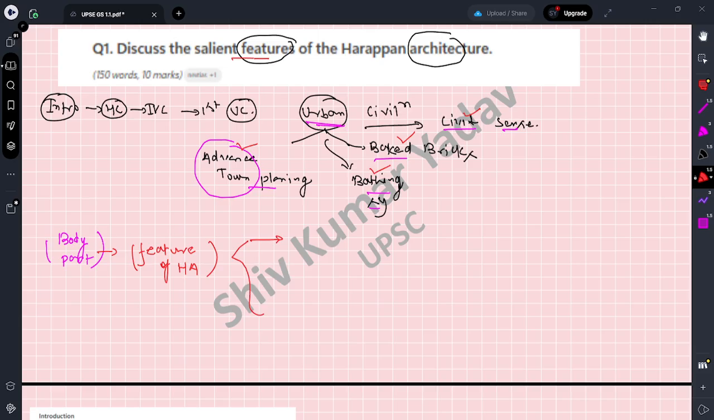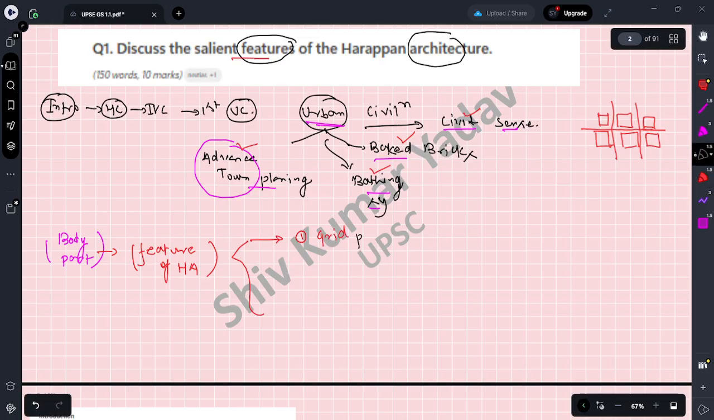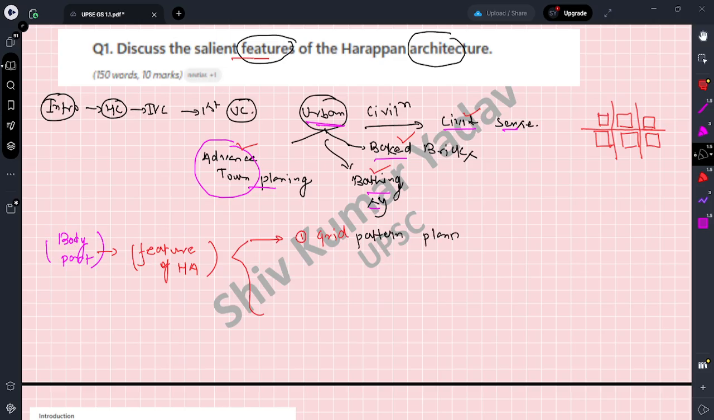The first one is grid pattern planning. You all know that the roads and the houses that were built were very structured and rectangular, which is lacking right now in cities. Here is the road, this is the rectangular way of grading, and these are all the houses. So the first point, let me write it in black: grid pattern planning.